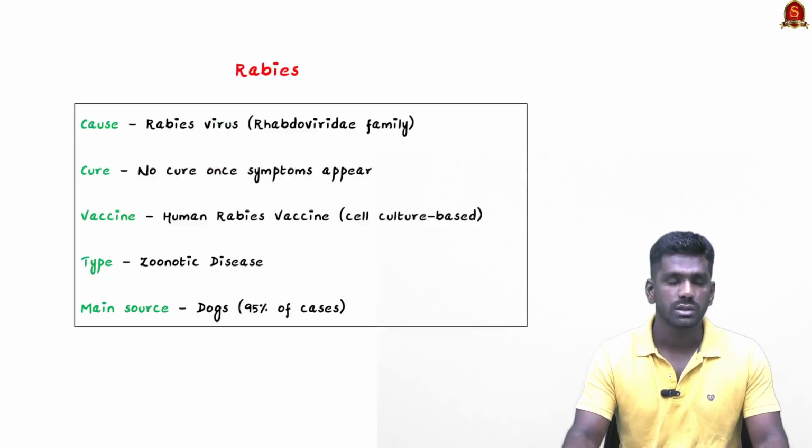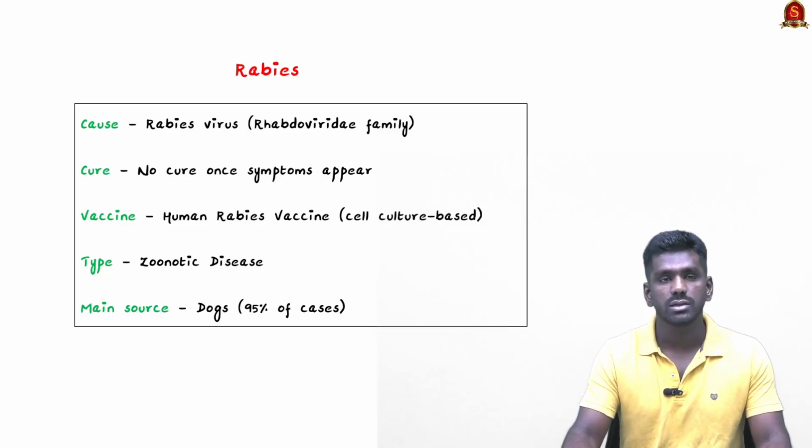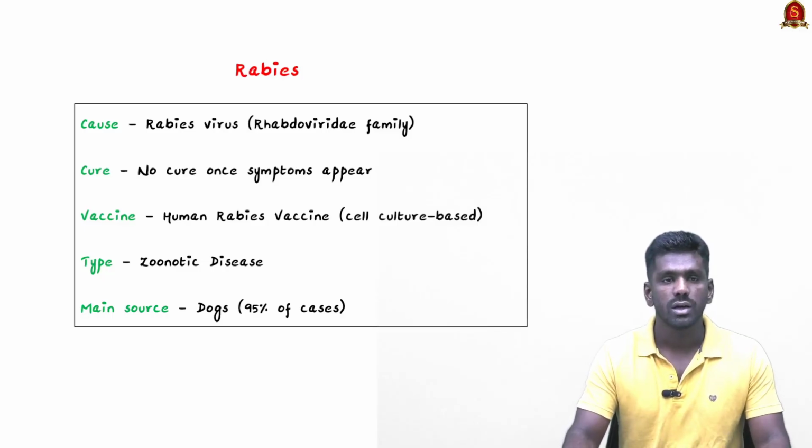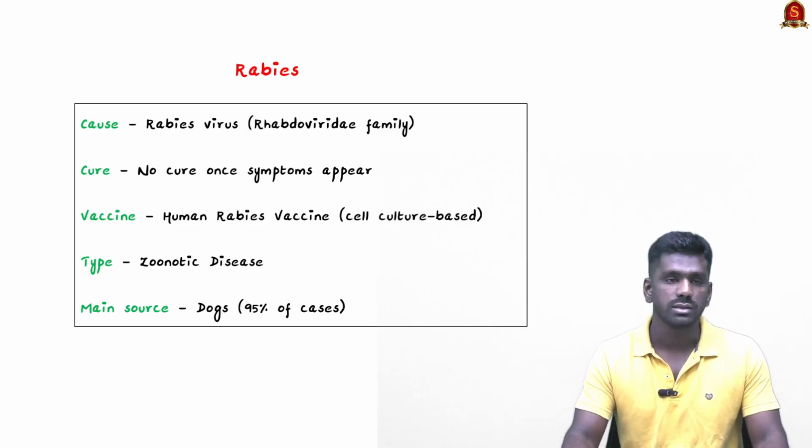Now firstly about rabies. See, rabies is mainly caused by the bite of infected dogs. So 99% of cases in India is caused by dogs. Even the cats and wild bats can also transmit rabies, but most of the cases are caused by the infected dogs. This is a viral disease and it is caused by rabies virus, which belongs to Rhabdoviridae family. And the anthrax, compared to this, anthrax is a bacterial disease. So we have to note which is a viral disease and which is a bacterial disease.